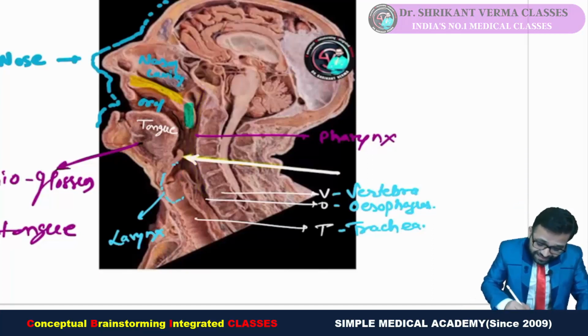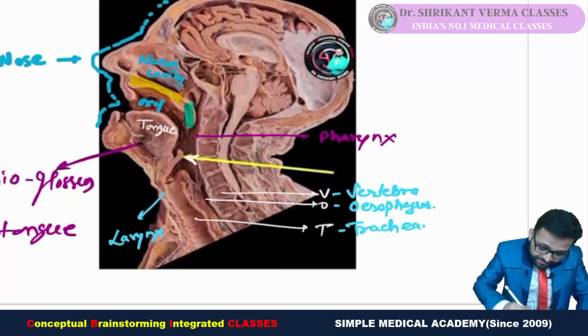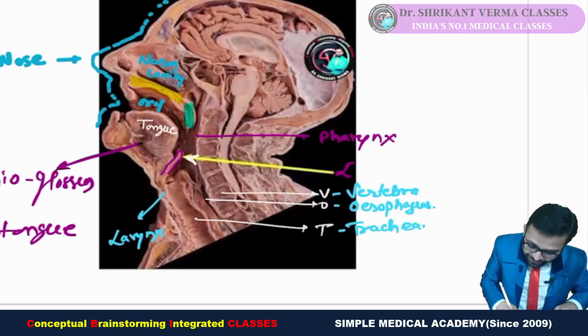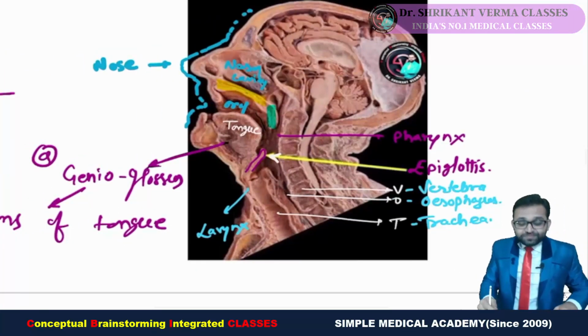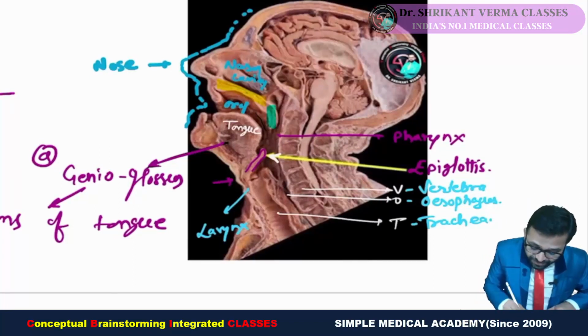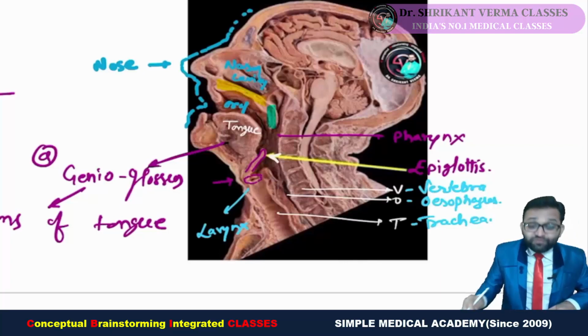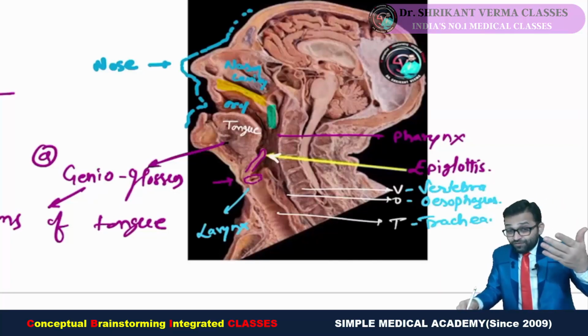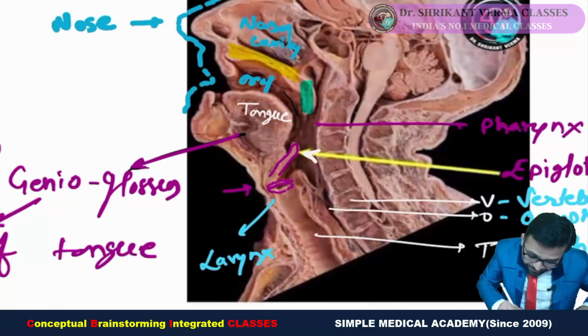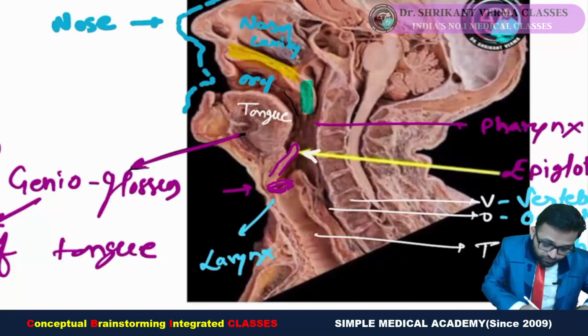Fine. Now try to understand. We agree that it is the larynx. Now in the larynx you can see a leaf-like structure, like a leaf or a tennis racket. That is above the glottis, that's why it is our epiglottis. Also there is a most prominent area due to the thyroid cartilage, the Adam's apple, and you can see this part, the vocal fold. Above is our false vocal fold and below is our true vocal fold. So two margins you can see, this is the vestibule area. False and true, two vocal folds are visible.